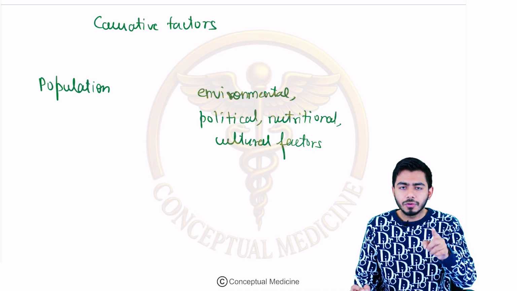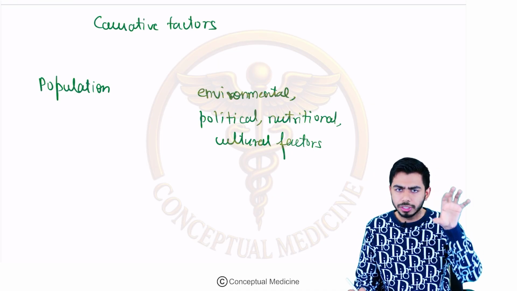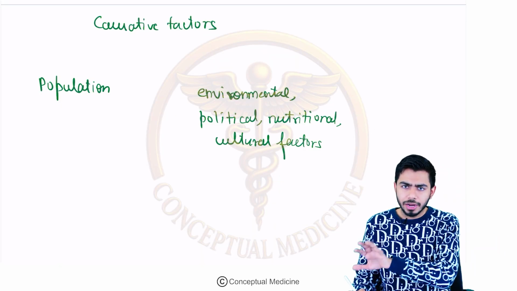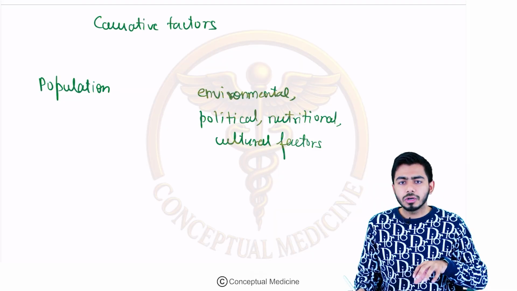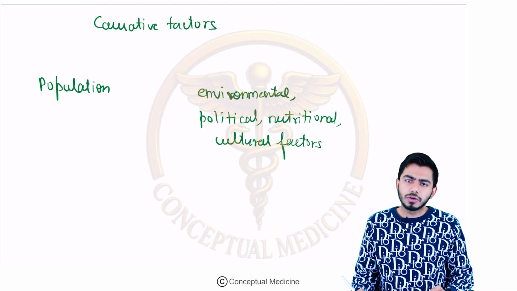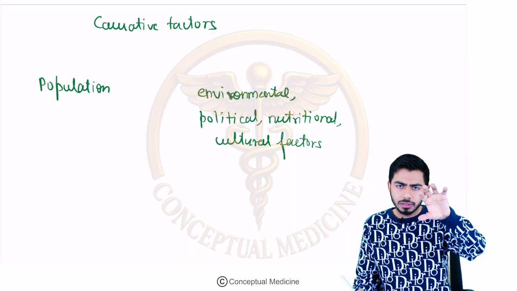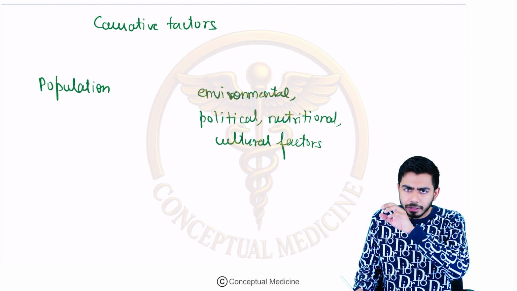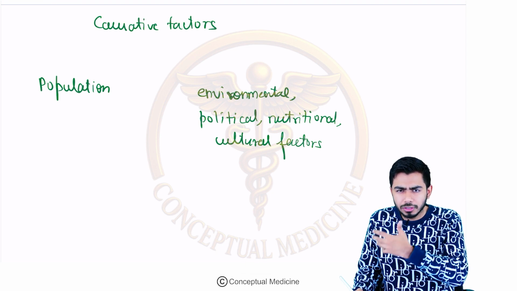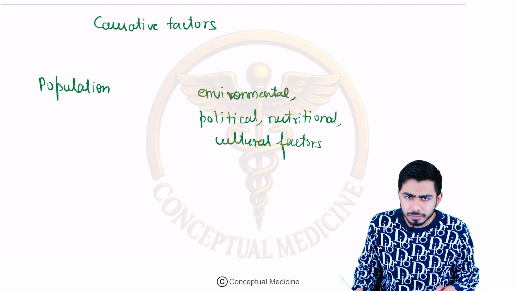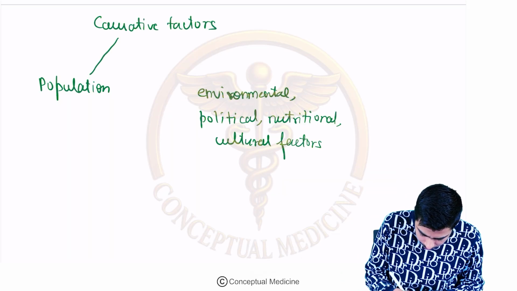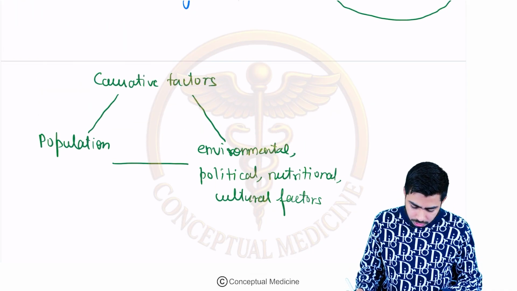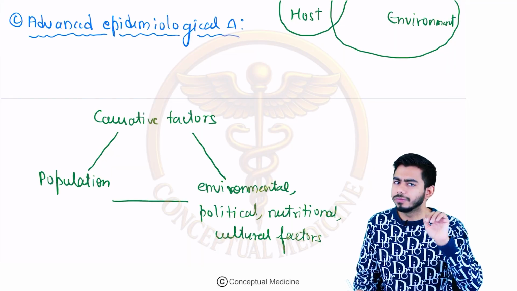Very simple. First, in the epidemiological triad, we talked about agent, host, environment. Then in the epidemiological triangle, agent, host, environment, and in the center there was time. Then in the advanced epidemiological triangle, agent is replaced by causative factors, host by the population, and environment by cultural, political, economic, social and environmental factors. This makes up your advanced epidemiological triangle. Till now, I hope everything is clear.